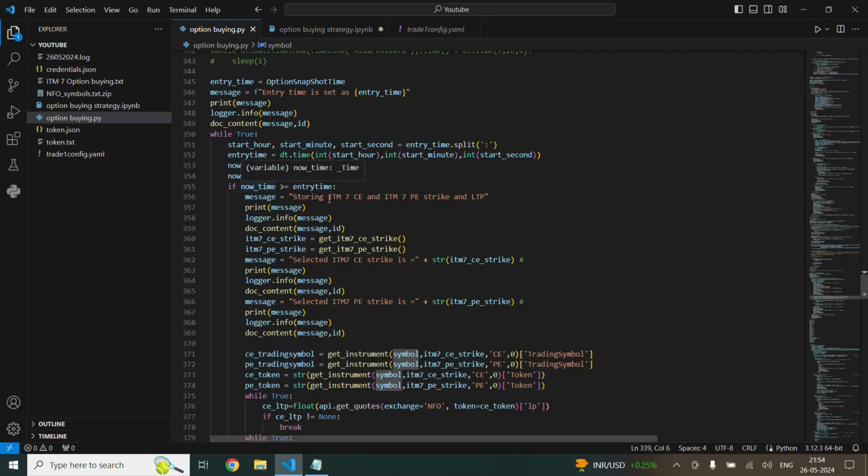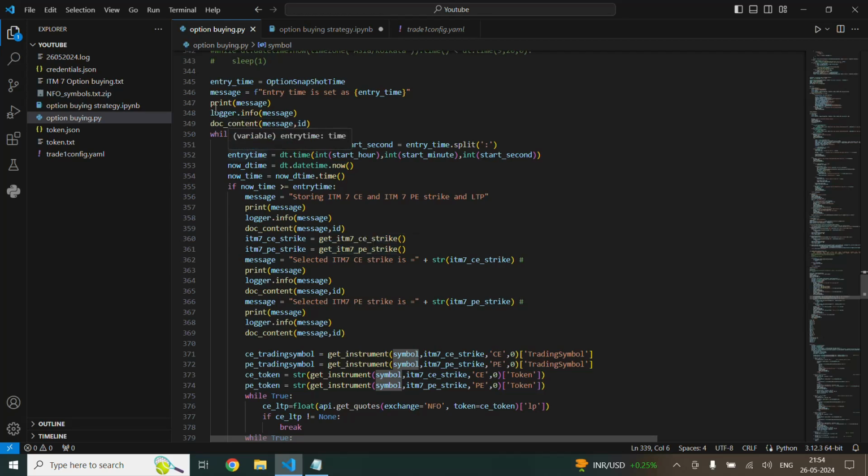So till it reaches 9:16 a.m., the position will wait. It will check every 1 minute up to 9:16. When it's 9:16, the instrument will be saved. Till then, it will continue in a loop position.